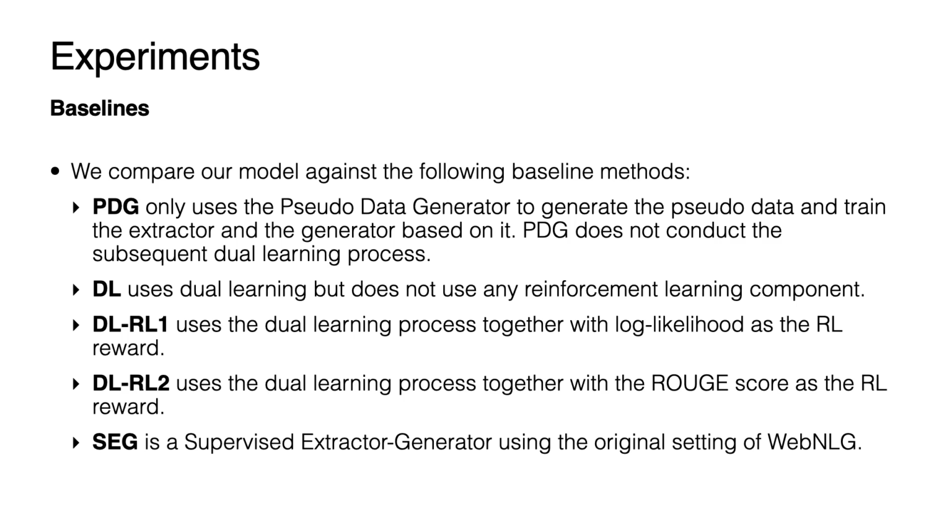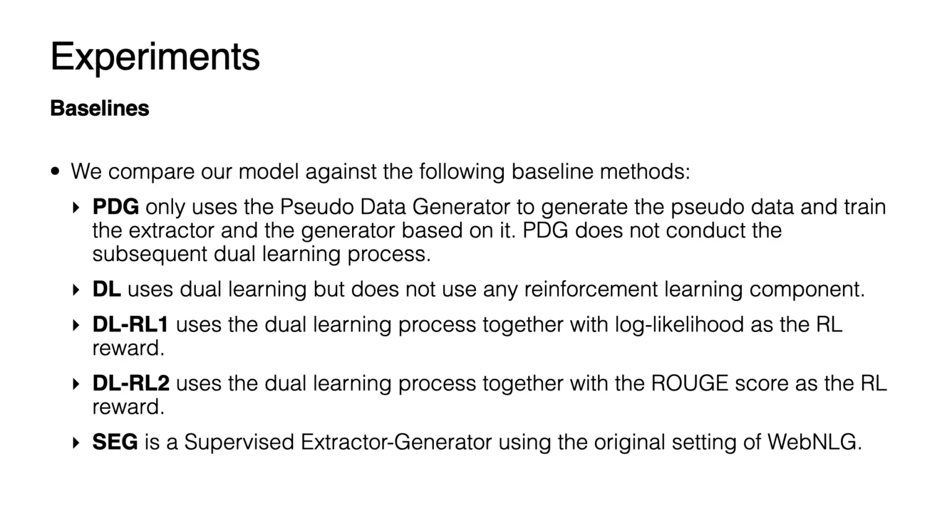We compare our model with some baseline methods. The first is the PDG model. It only uses the pseudo data generator to generate the pseudo data for pre-training both the extractor and the generator. It does not conduct the subsequent dual learning process. The DL model uses the dual learning process. It is fine-tuned on the PDG model and iterates alternately between text-to-text and KB-to-KB process. Here, we do not use any reinforcement learning component.